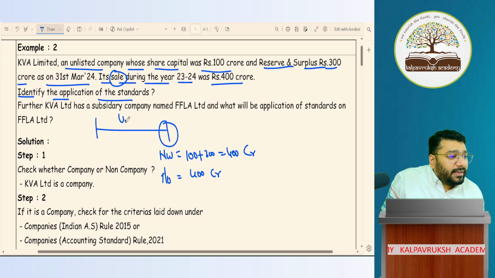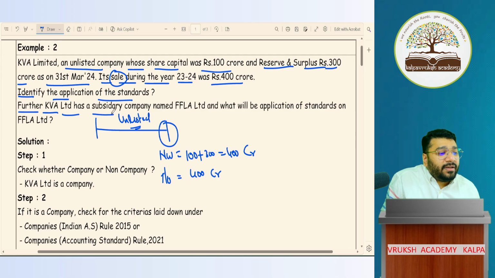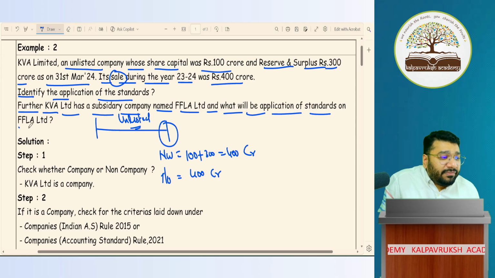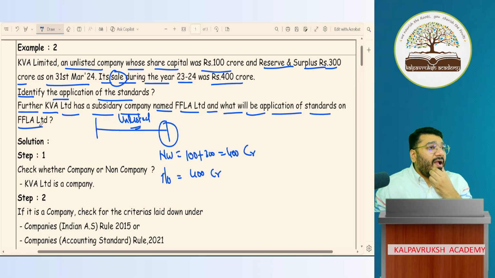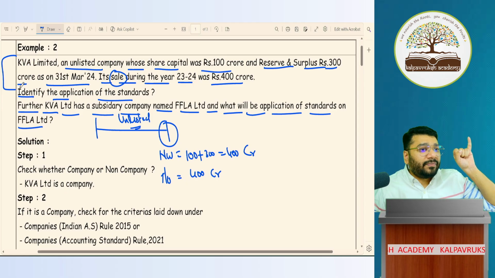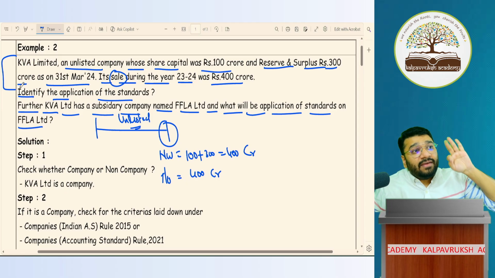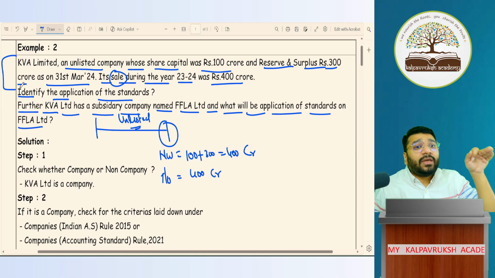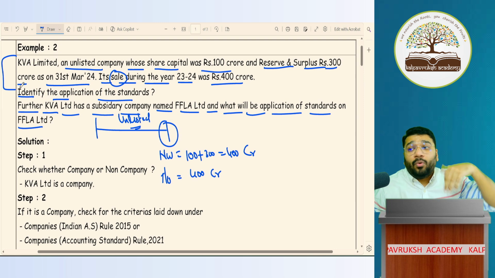Secondly, it is unlisted. Further, KVA Limited has a subsidiary company called FFL Limited. And what will be the application of the standards on FFL? Okay, wow. Question is clear. So all this information is given about KVA. KVA is an unlisted company. KVA's net worth is given. KVA's turnover is given. Also, KVA has one subsidiary called FFL. So on KVA and FFL, what will you apply?